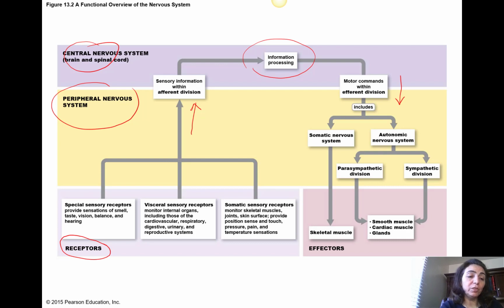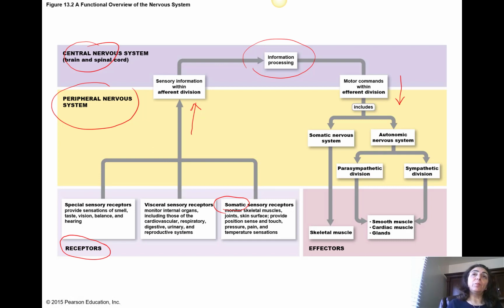We have several types of receptors as we see here. First, let's start from this last word, somatic sensory receptors. These are sensory receptors that bring the senses from all over the body, right? They are making the general sensation that is not specific to one specific part of the body. We have it all over the body, right? So we call it somatic sensory receptors, such as what? They are monitoring skeletal muscles, so the sensation part of the skeletal muscle.